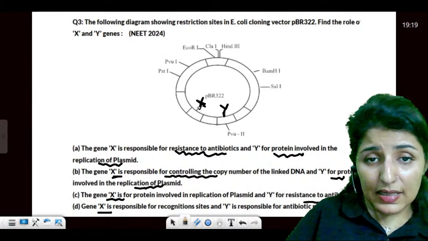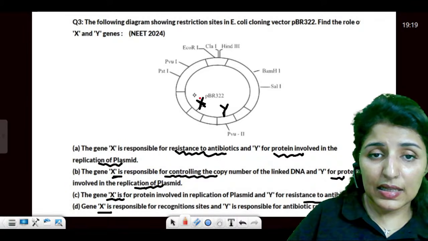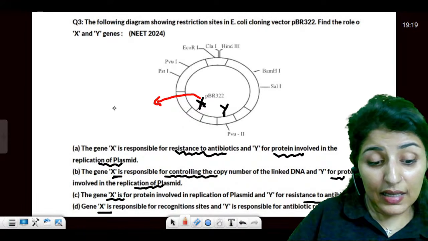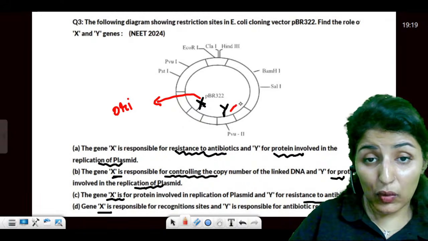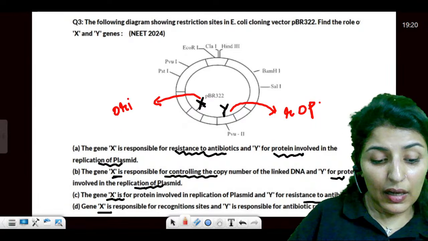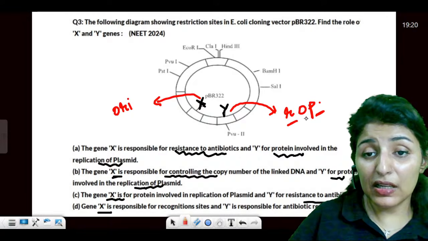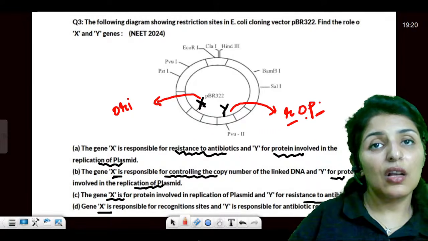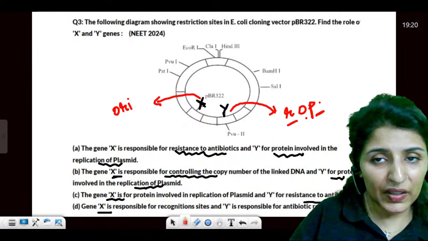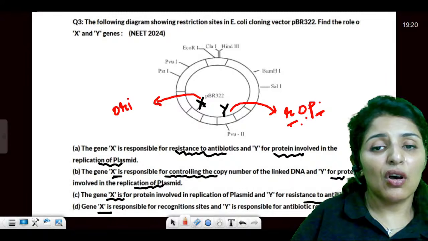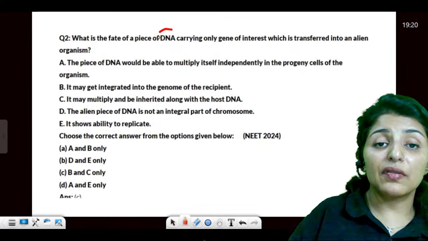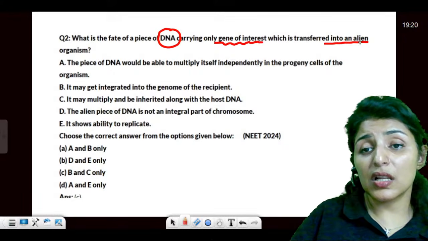So no, guys, let me change the color of the pen. X is the ori, origin of replication. And what is Y here? It is ROP, that is for replication of plasmid. This will help in the replication. If you remember, plasmid also gets replicated along with the nucleoid, right? So what is the correct answer? Answer is B.